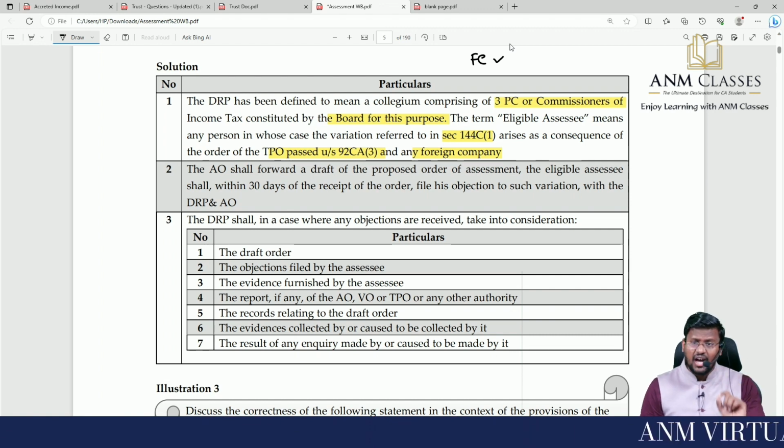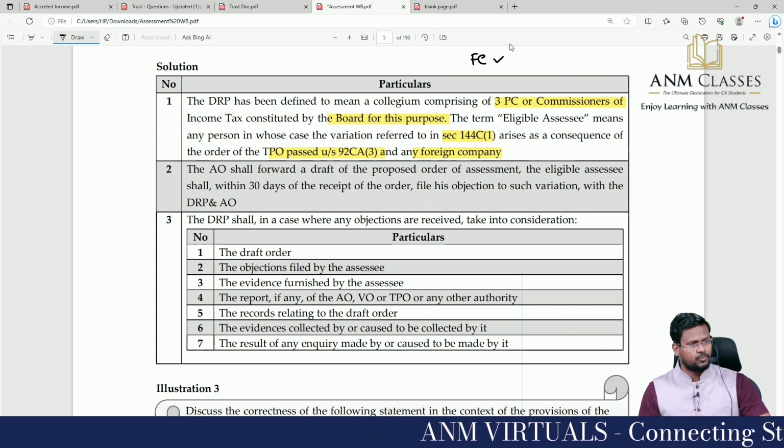Others can go to DRP only if the variation arises because of an order passed by TPO.